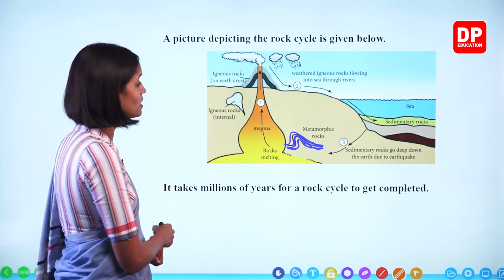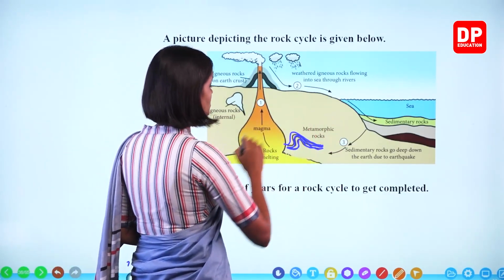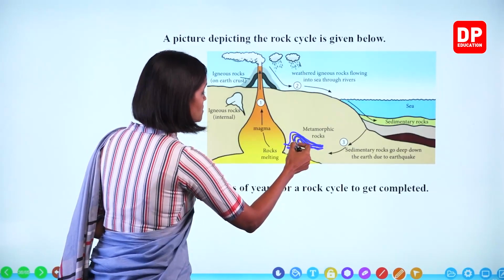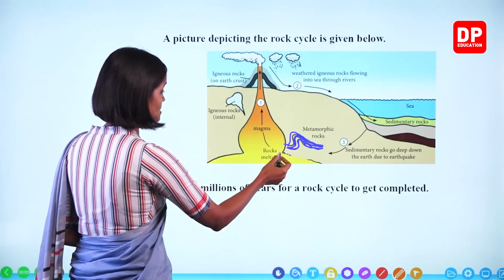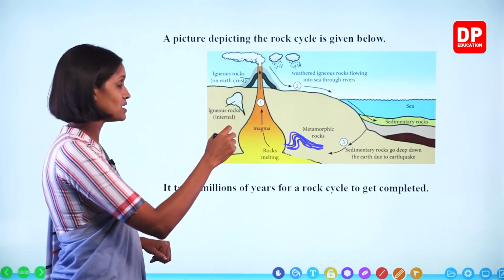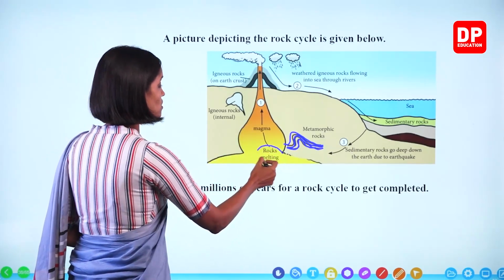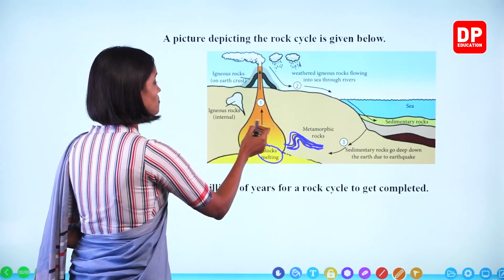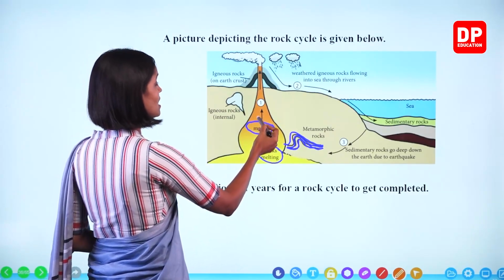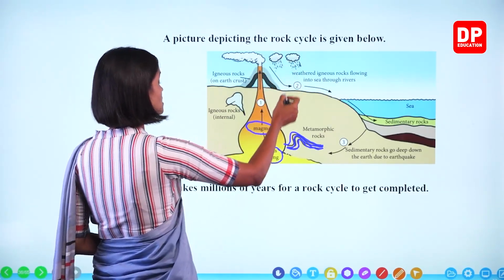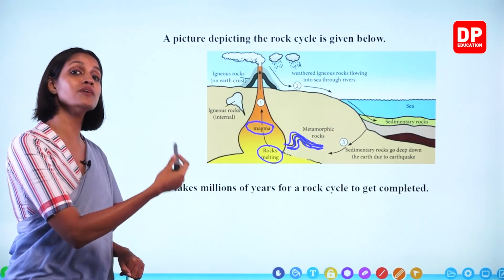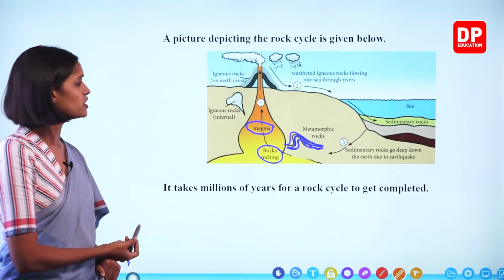Then metamorphic rocks get further heated up, and because of very high temperatures, they melt. Rock melting takes place and magma is formed. This magma again flows out as lava during volcanic eruptions, and the same process takes place. Right.